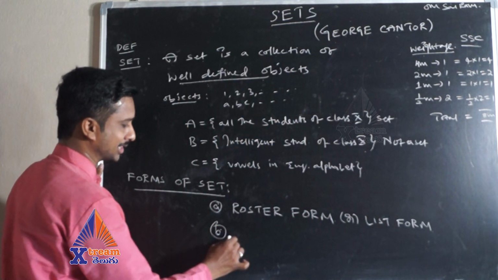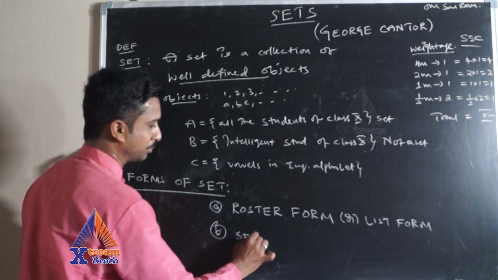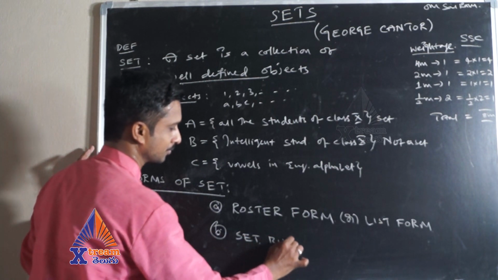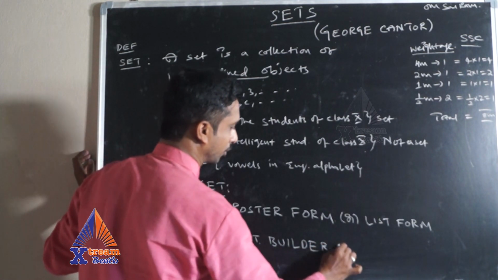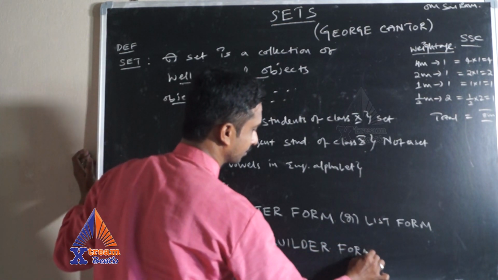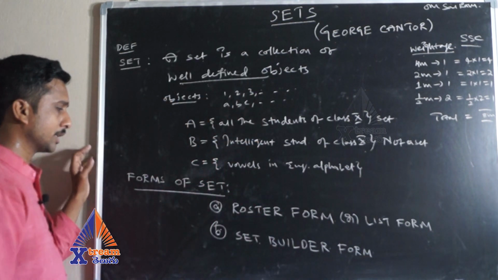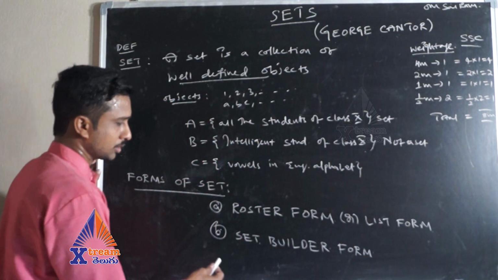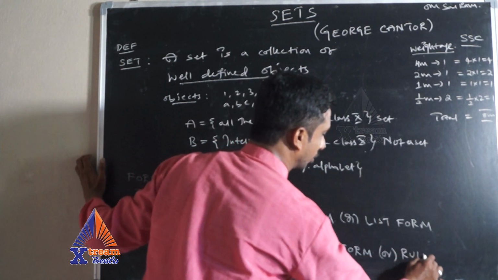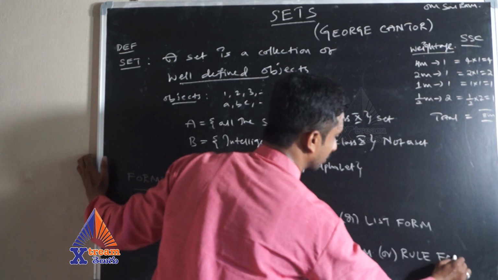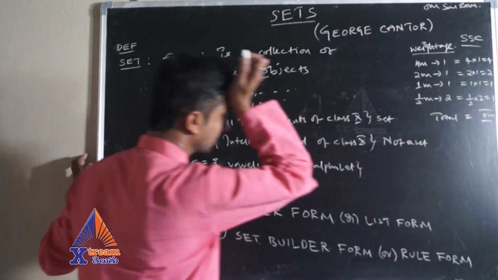And number 2 is set builder form, or rule form, which is followed by some rule.